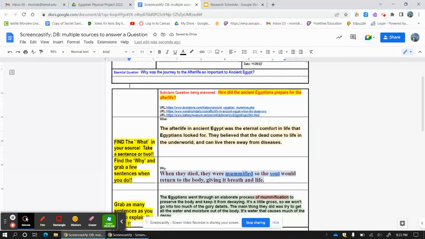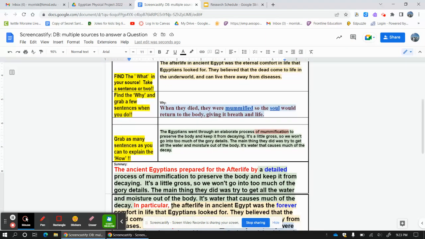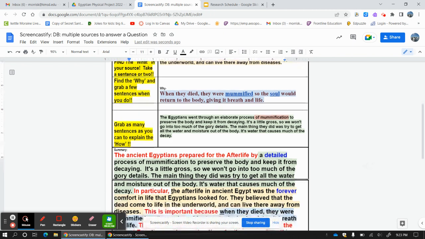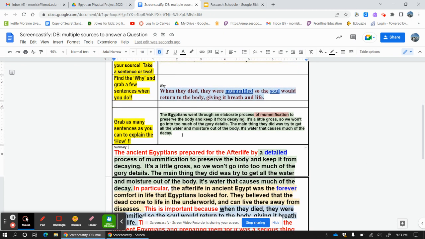Now, I got to make sure I have my first subclaim question here. How did the ancient Egyptians prepare for the afterlife? Okay. I have, and you have to have this, my 3 URLs here because I used these 3 places, these 3 sources to get my notes that I made for my notes. Okay, good. Do I have my what notes? Okay, there's my what notes.